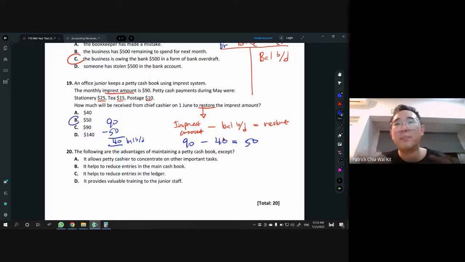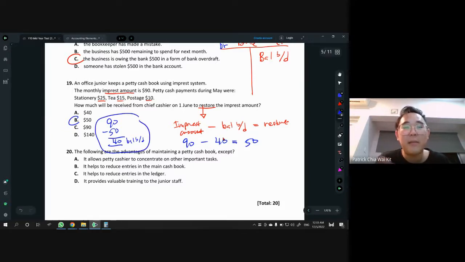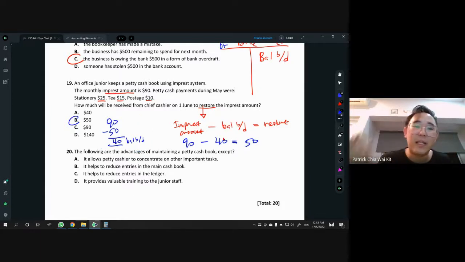For this question it's quite straightforward. Technically, what you spend is what you will be getting. But again, like I said, not every question is like this. What if they actually give you some money in between? Then find out how much money you had first, as a balance. Then only you take the imprest amount minus the balance BD. This is the safest way.